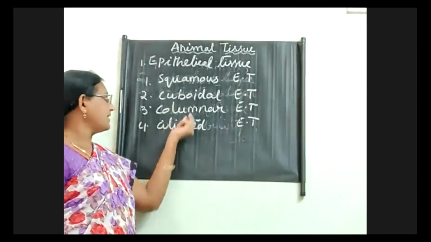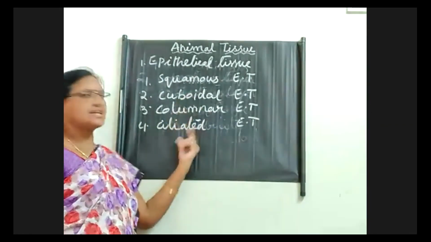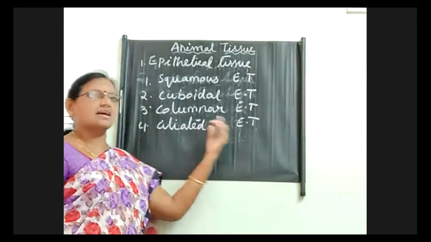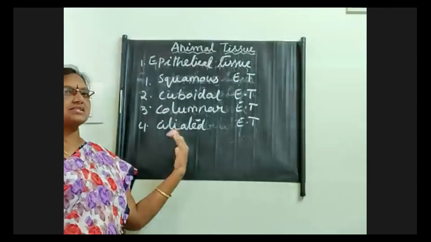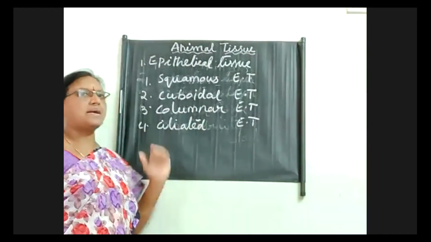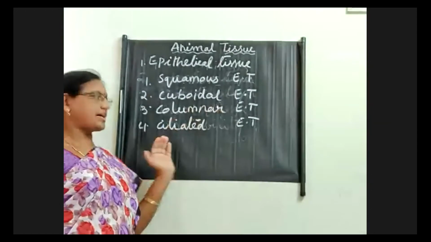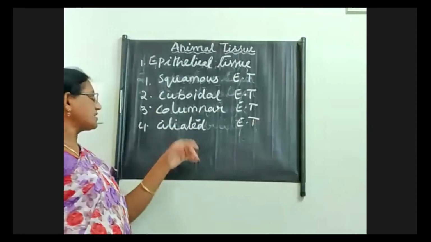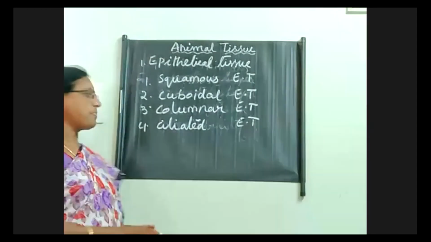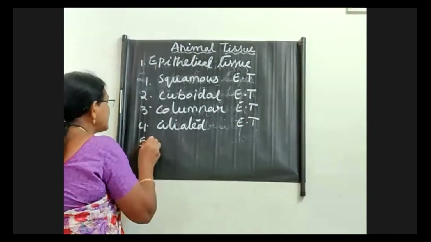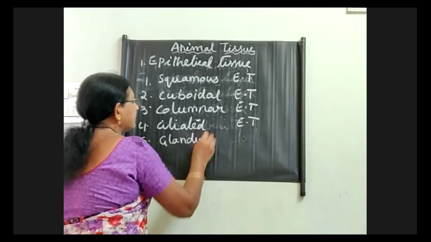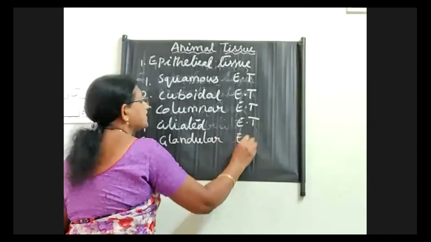But here sometimes the cuboidal and ciliated are mixed together, or sometimes ciliated alone acts as a good epithelial tissue for pushing out the materials from one area to another area or in a forward direction, so that we can study the ciliated epithelial tissue separately also. And one more is there, that is known as glandular epithelial tissue.